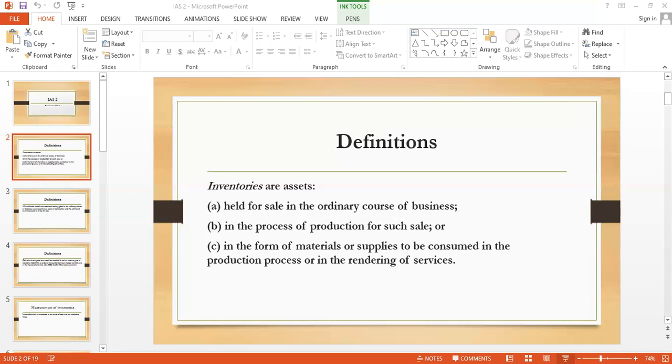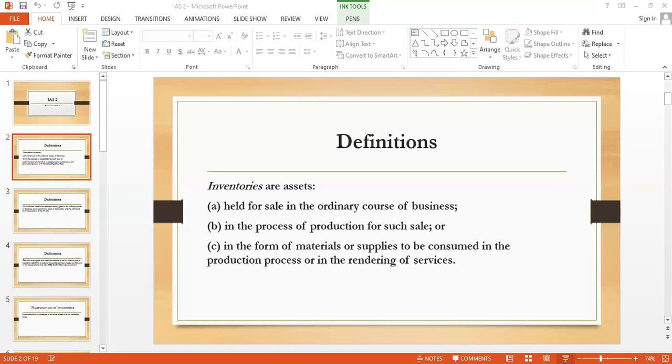Next definition is of net realizable value. What is net realizable value? Now, before moving to this definition, let's go with the principle of measurement of inventories. Whatever is the inventory in the closing stock, it shall be measured at lower of cost and net realizable value. So in the balance sheet, you have to report your closing stock or the inventory at lower of cost and